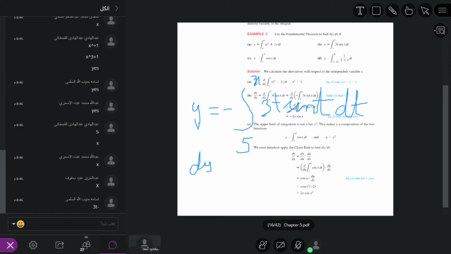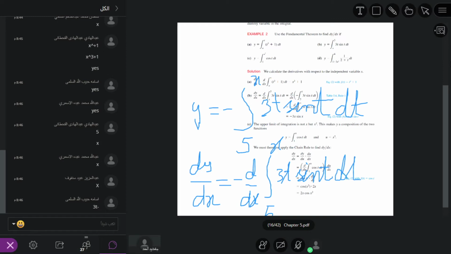So dy over dx equals minus d over dx of the definite integral from 5 to x of 3t sin t dt.